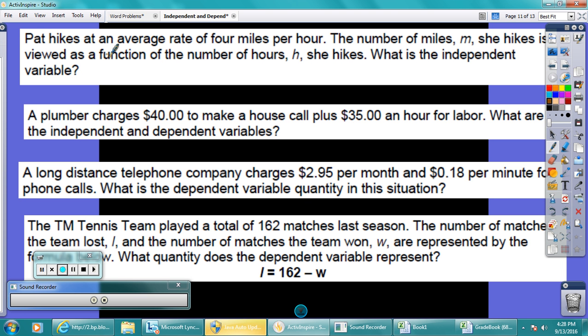Here we have the first one. Pat hikes at an average rate of 4 miles per hour. There's a power word. Per hour. Okay? The number of miles she hikes is viewed as a function of the number of hours she hikes. What is the independent variable? All right. The number of miles, m, is a function of what? Of hours. Right? So m is a function of h.